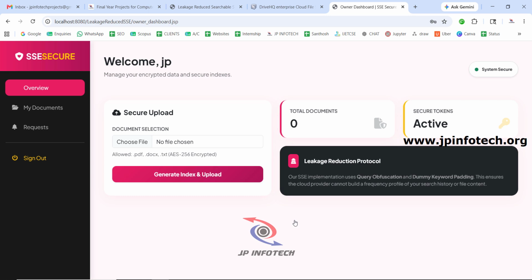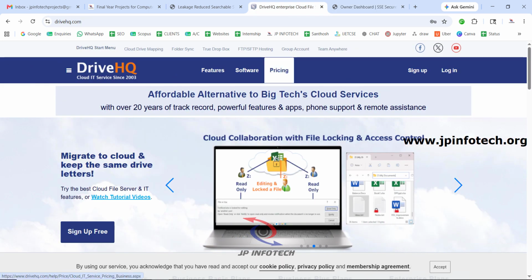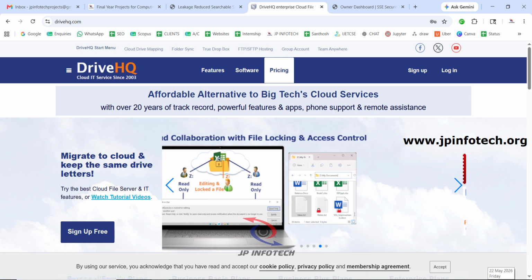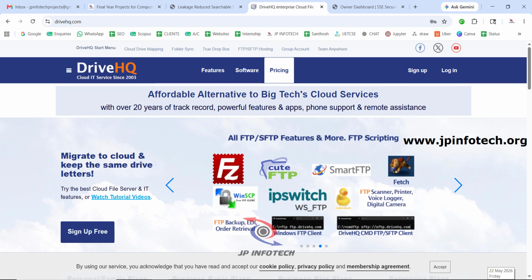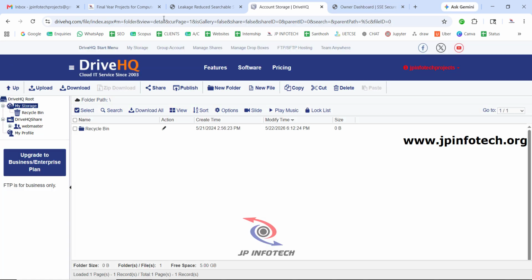So here the data owner can upload the file to the cloud. So as this is a cloud project, we are going to use a Drive HQ cloud service provider. So this is a partial free service, so you can upload few files. So you can just sign up and create an account and activate your account. After activating your account, you need to log in into the Drive HQ. So you can log into the Drive HQ. You can see this window.